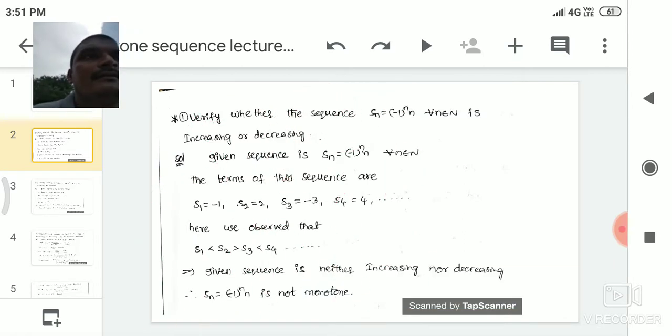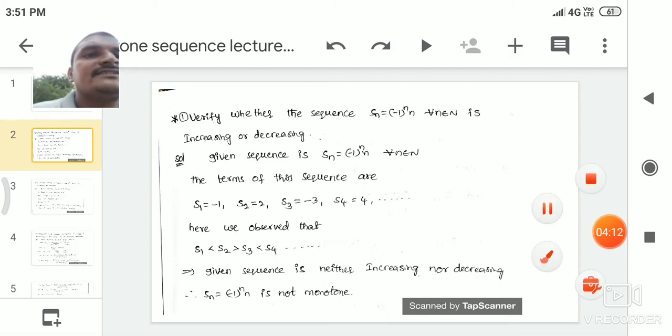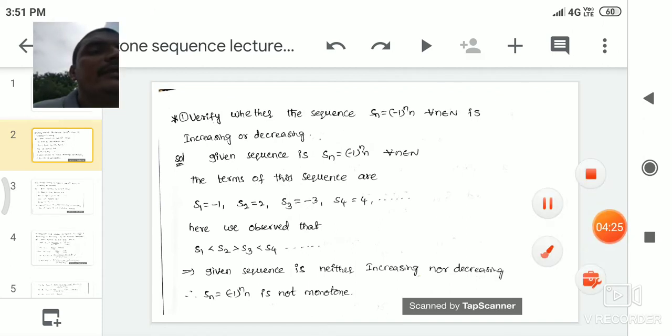Okay, now we see problems on monotone sequence. Verify whether the sequence Sn is equal to minus 1 power n into n, for all n belongs to N, is increasing or decreasing. For that we have two ways.